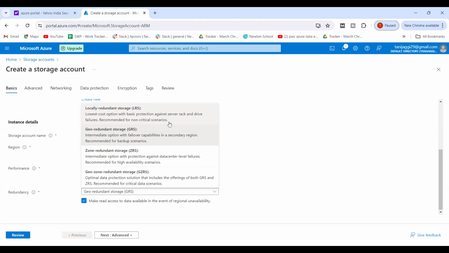Am I clear with local redundant? Yes. Okay. Then we have geo-redundant storage, an intermediate option with failover capabilities in a secondary region, recommended for backup scenarios, right?